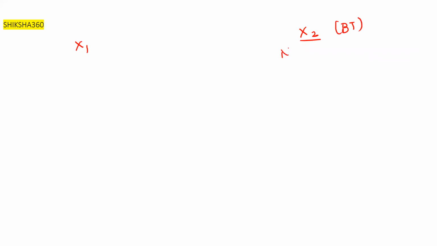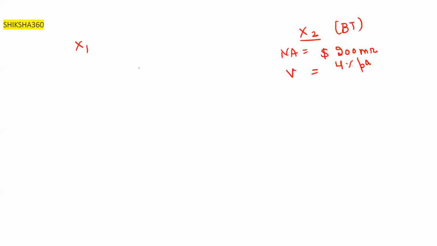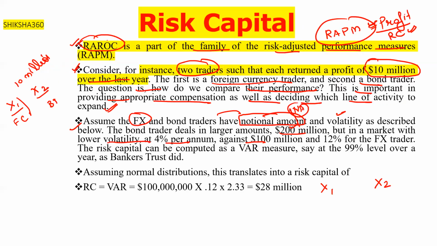The notional amount is $200 million, and the volatility in the market is 4% per annum. For the Forex trader, the notional amount is $100 million and the volatility is 12%.